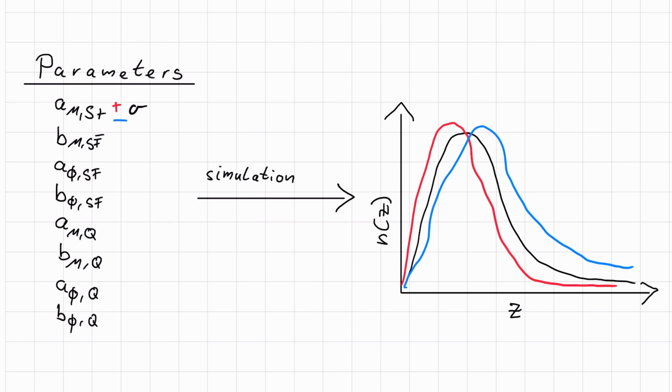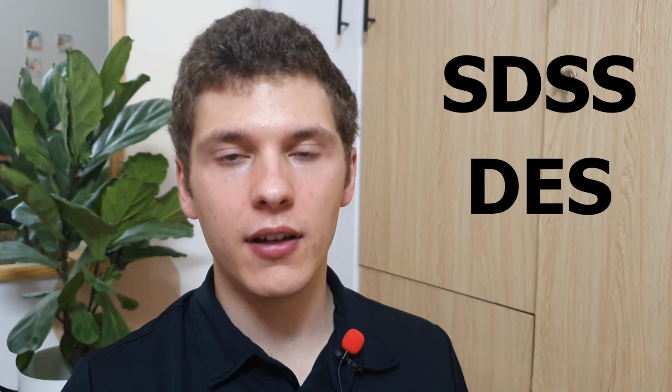We then repeated this process for all parameters individually because this enabled us to investigate the sensitivity of the simulated redshift distribution to each parameter. We did this analysis for 3 different survey types: SDSS-like surveys, DES-like surveys, and HSC-like surveys.